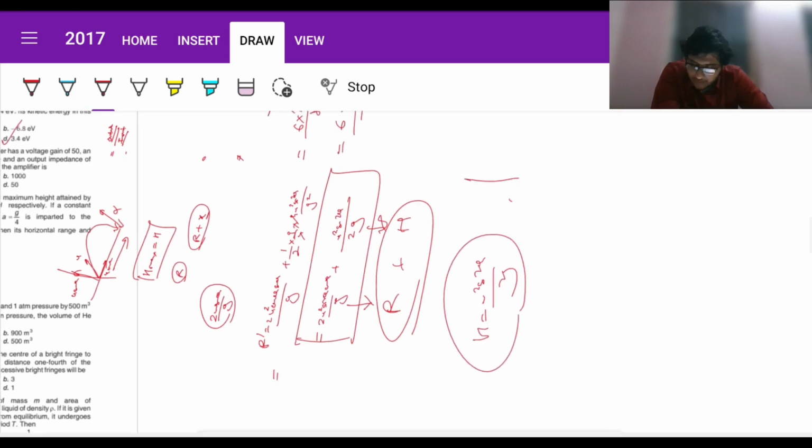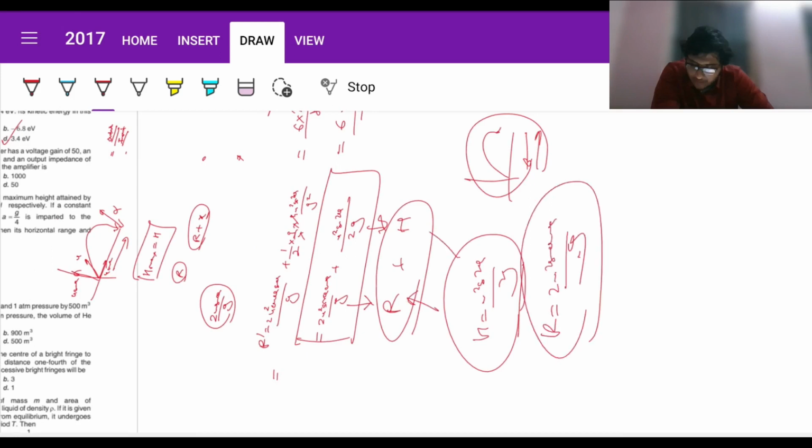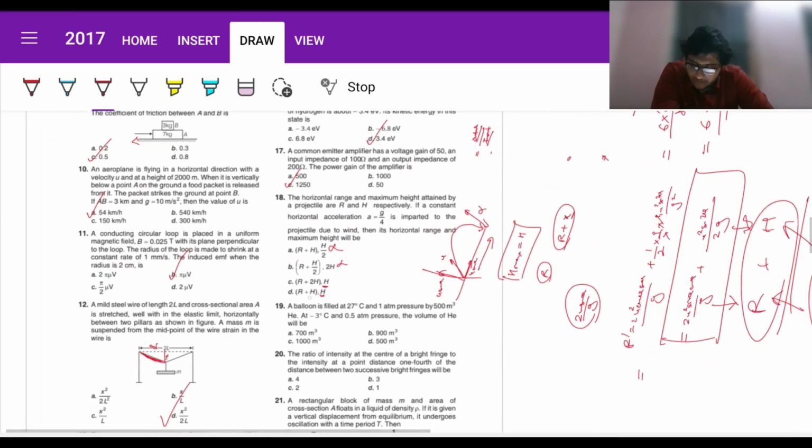If we consider a simple projectile where there is no acceleration in the horizontal component, H is given by this and R is given by this. So isn't it in this form? So clearly we can directly substitute it as R plus H. So your answer is going to be D here. Fine.